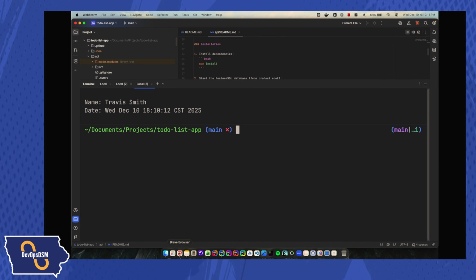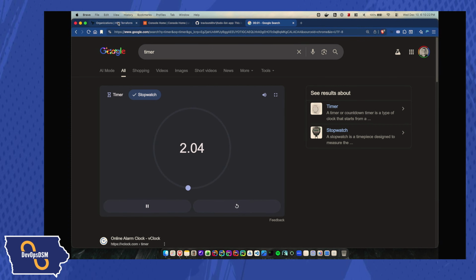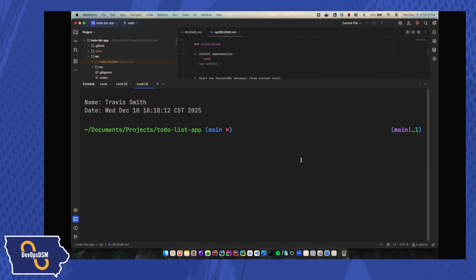Another thing I wanted to do is I really want to make sure that I'm keeping this under an hour. So I'm going to start a timer because I want to make sure we're clocking this here. So get that going. We're a little late on that. But anyways, I'm going to go ahead and jump into my web folder in a different terminal and get that going here.